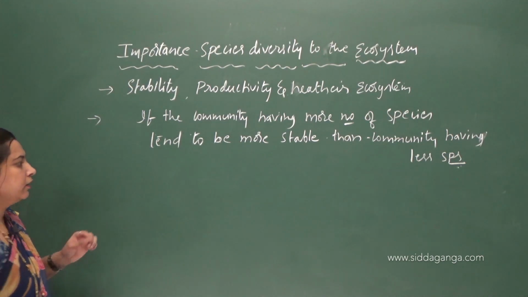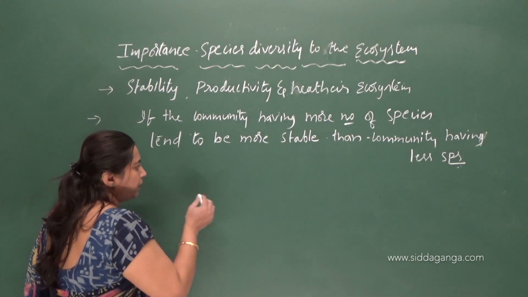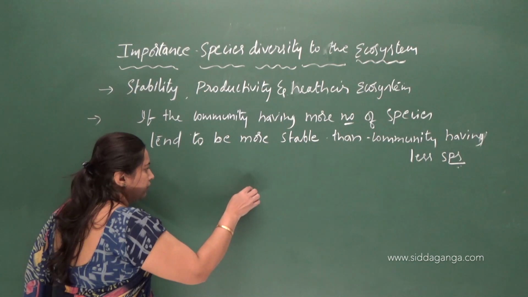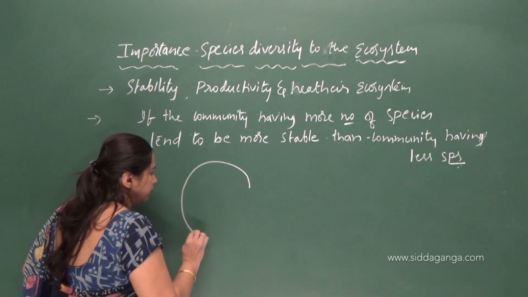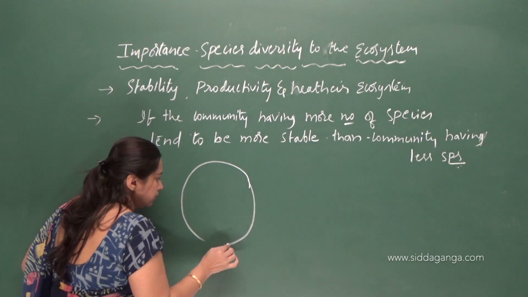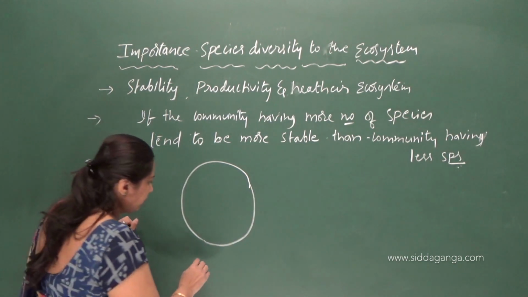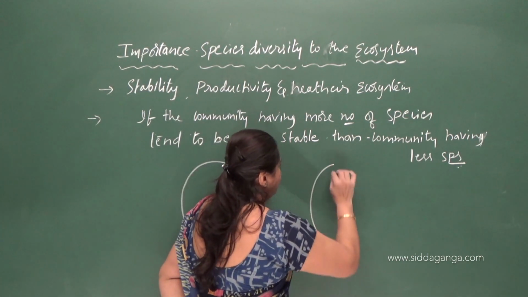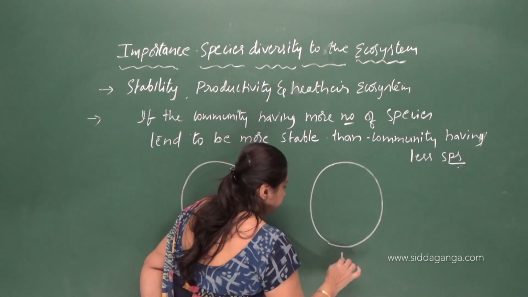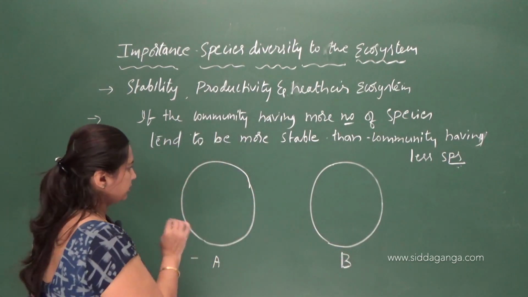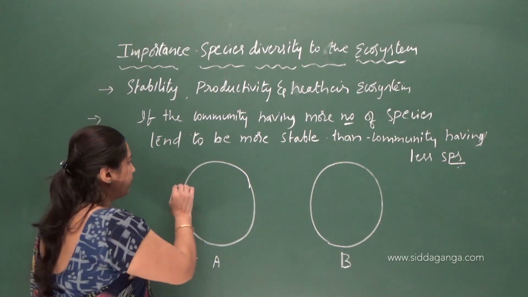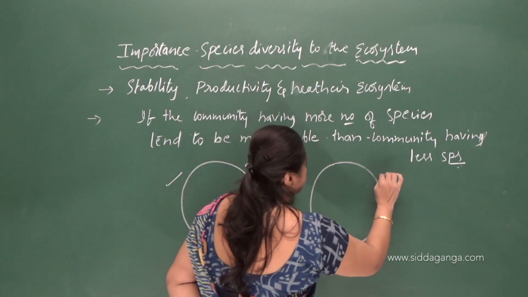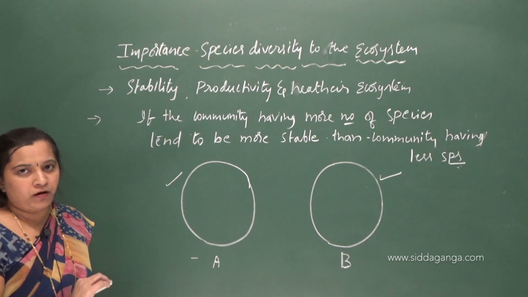Okay, see, for example, I take two communities. This is community A, and this is community B. The difference between community A and community B is that community A has more number of species and community B has fewer, a limited number of species.